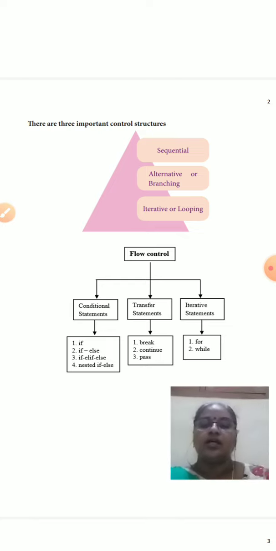The conditional statements are if, else, ladder, nested if, etc. The transfer statements are break, continue, and pass. The third category is iterative statements, that is for and while.